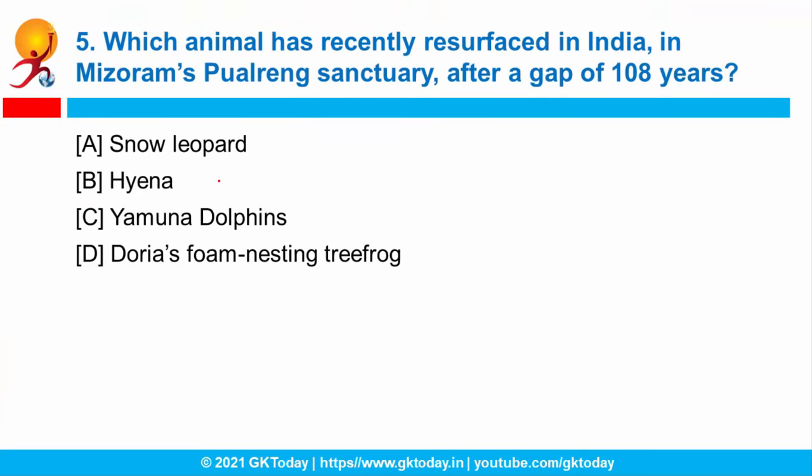Question number 5. Which animal has recently resurfaced in India in Mizoram's Pualreng Sanctuary after a gap of 108 years? So after a long time period of 108 years, which of the following animals is again visible in Mizoram's Pualreng Sanctuary? Correct answer is Doria's foam nesting tree frog. A team of zoologists belonging to Mizoram University spotted it in the buffer area of this wildlife sanctuary, and this discovery was made in June 2020 by these researchers, but now it has been published in a leading journal, Reptiles and Amphibians.